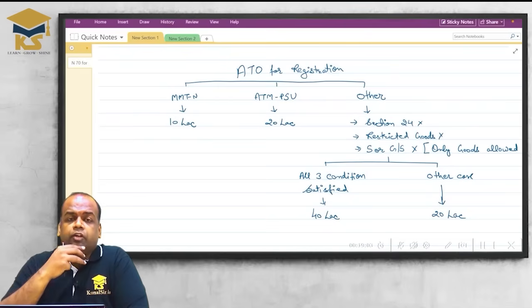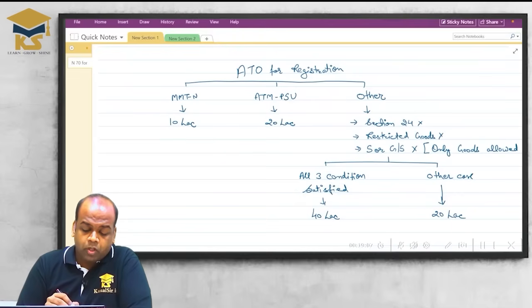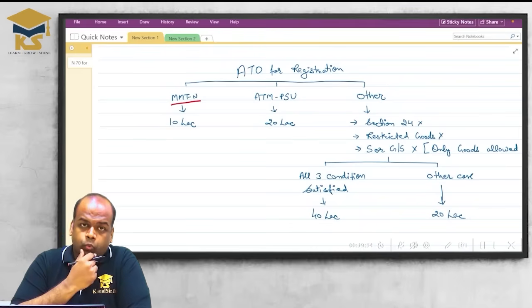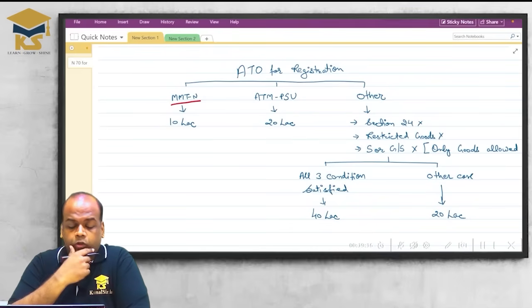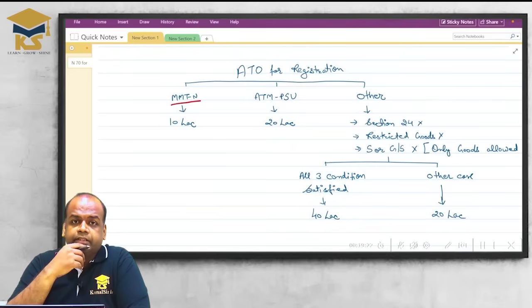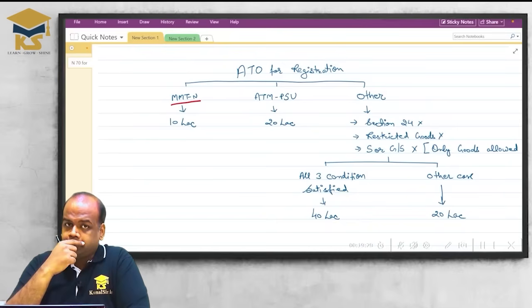Sir, it depends on which state you are supplying from. If you are supplying from these 4 states, MMT new, Make My Trip new, is the shortcut to remember. Now what are the states, we will understand right now. So if you are supplying from these 4 states, then the turnover limit for you is 10 lakh.